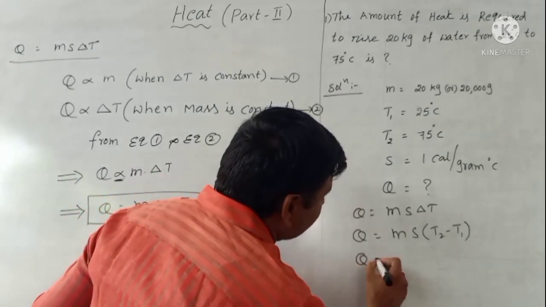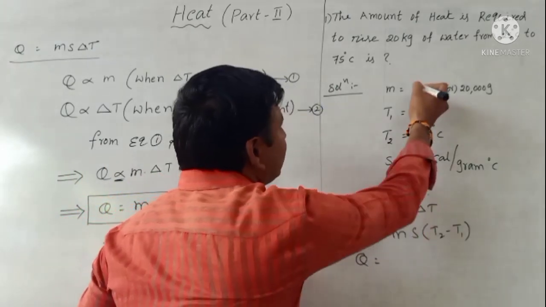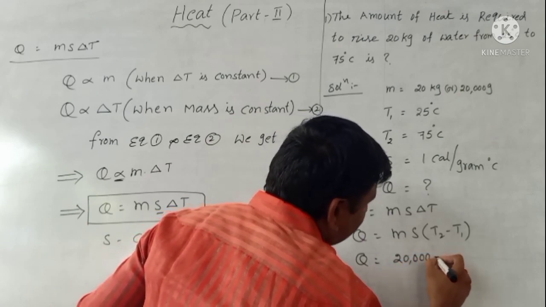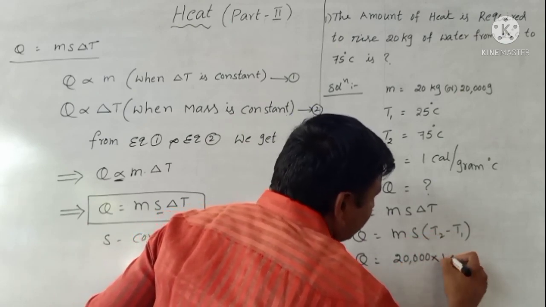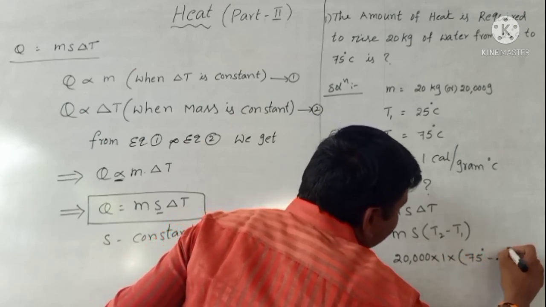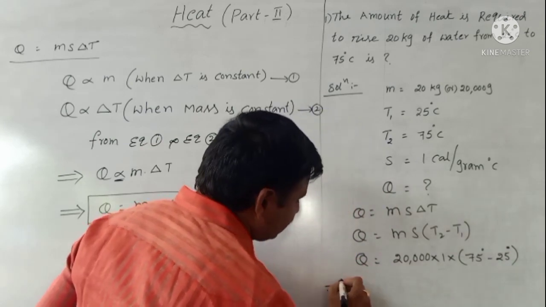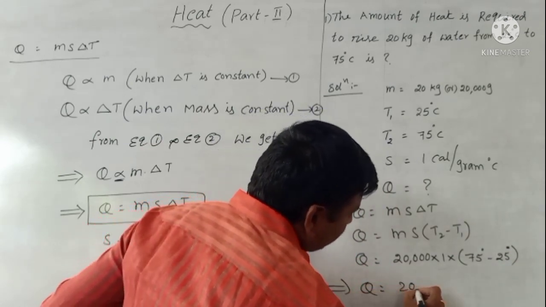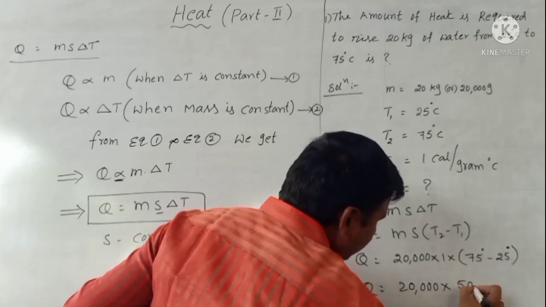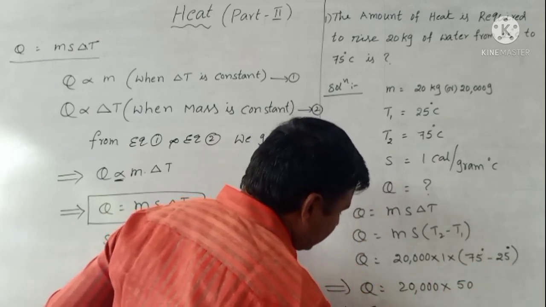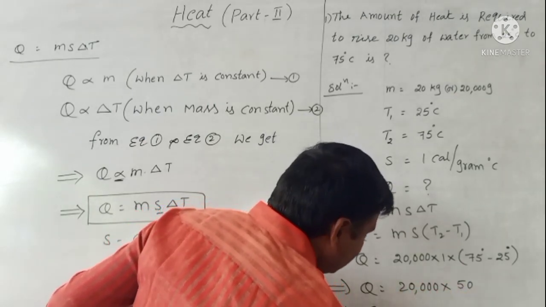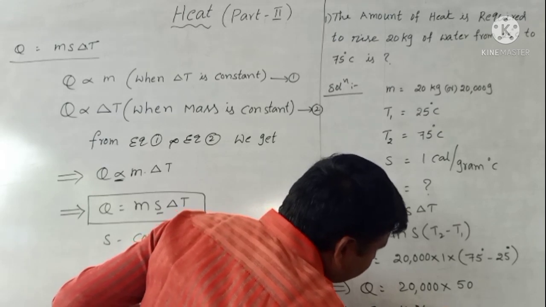So Q is equal to 20,000 grams into specific heat 1 into (75 minus 25). Then Q is equal to 20,000 into 50, which is 1,000,000 calories.